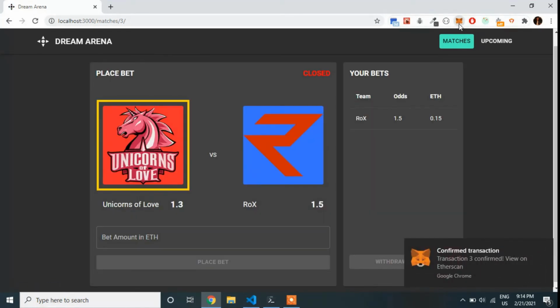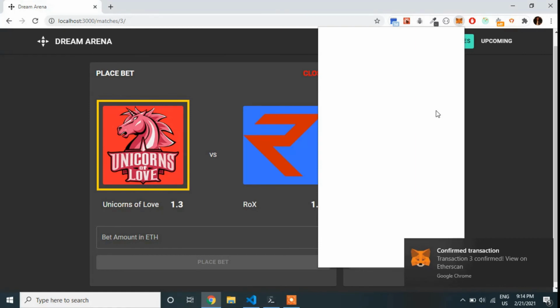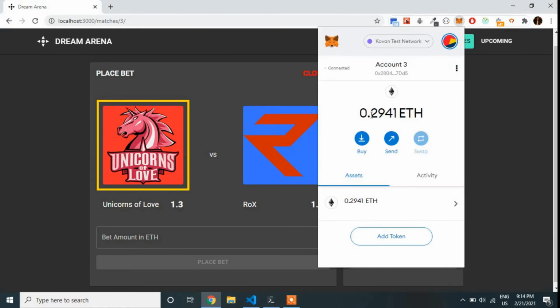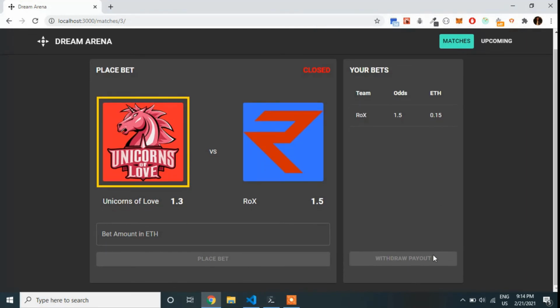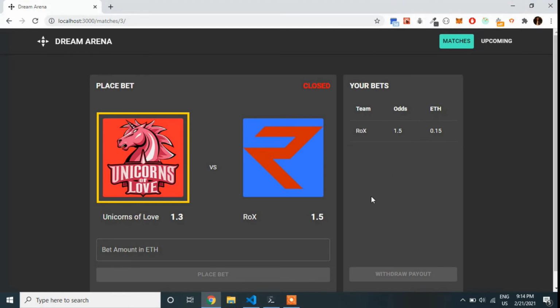Now if I go over to MetaMask, I can see I received the winning amount. And now the withdraw payout button has been disabled because we have received our payout and the slip is no longer available. And this slip can't be checked out because Rocks is not the winning team.